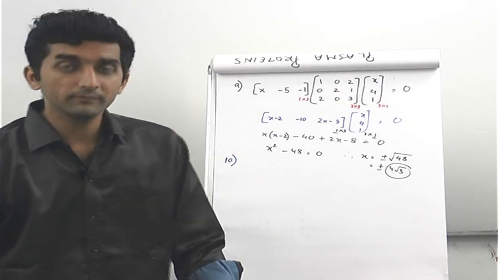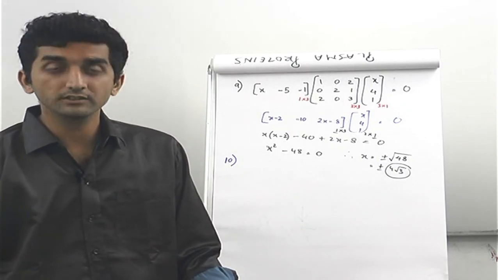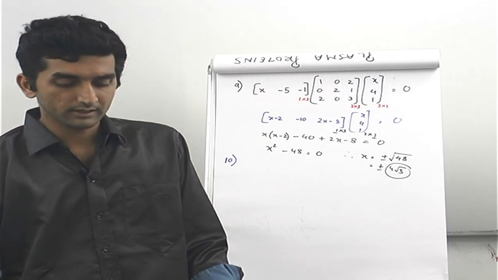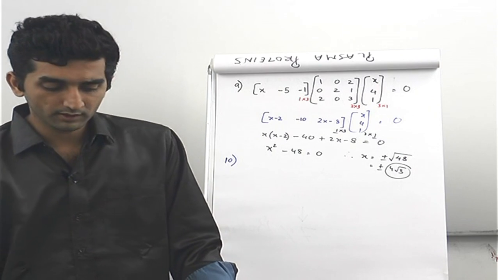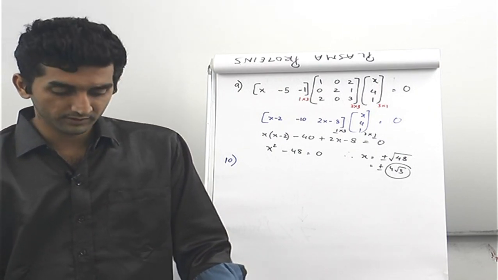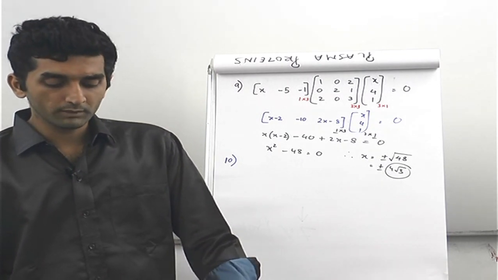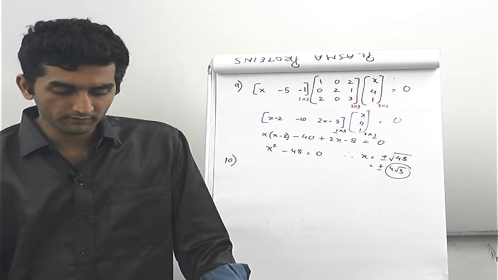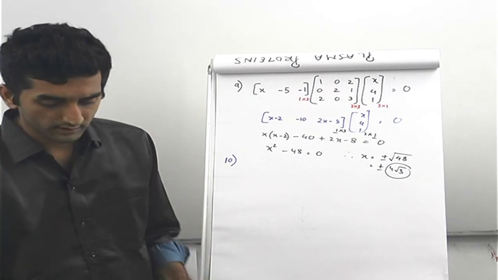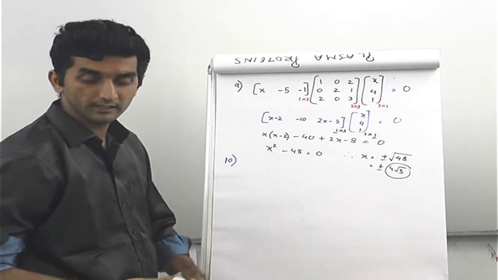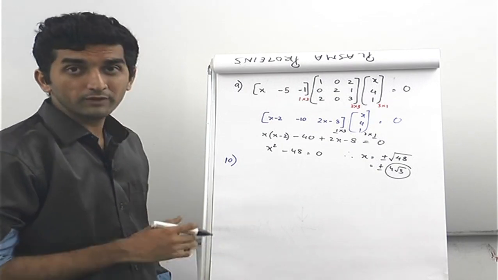Now in the 10th problem we have been given a situation. A manufacturer produces 3 products x, y and z, which he sells into 2 markets, market 1 and market 2, and the 3 products ka distribution have been given, annual sales have been given. If unit sale price of x, y and z are 2.5, 1.5 and 1 INR respectively, find the total revenue in each market with the help of matrix algebra. So इस तरीके के problems हमने पहले एक दो बार solve किए हैं matrix algebra को use करके. Now we need to find the total revenue.